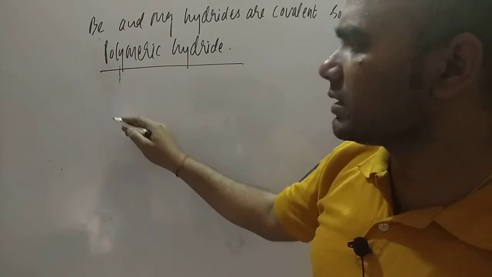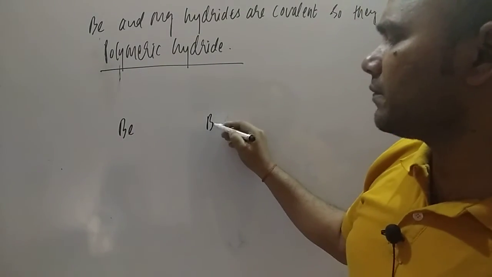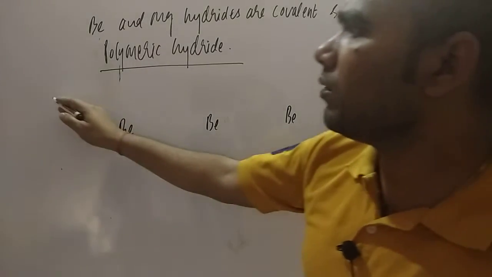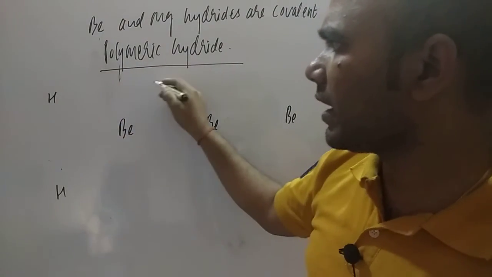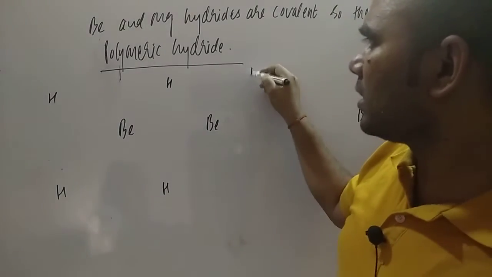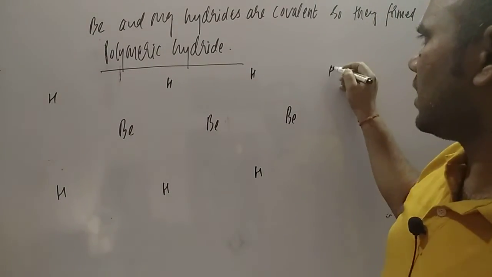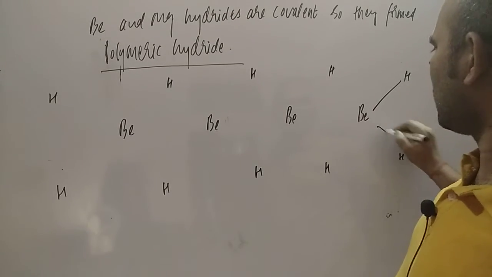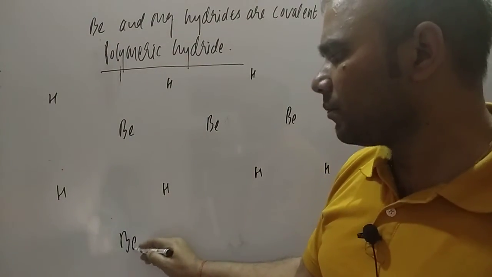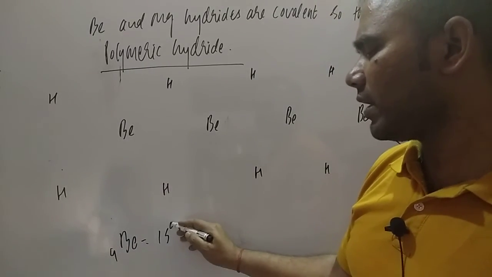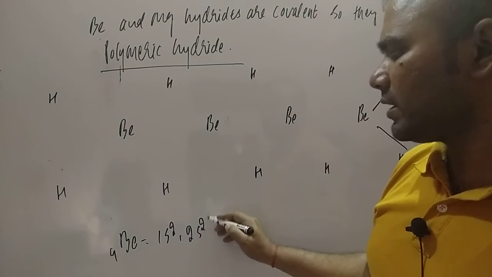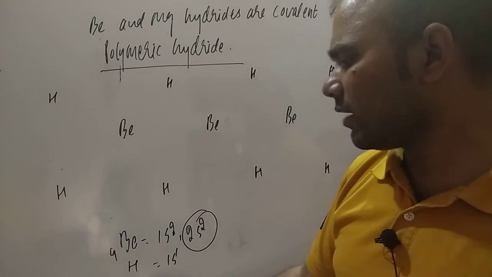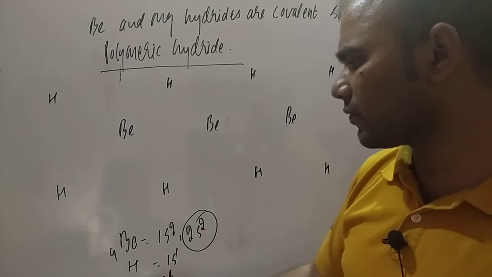Here you see, this is the structure, beryllium is here, here, and here. Now each beryllium atom is joined with 4 hydrogen atoms in this way, student. Let us see how this is going to be formed. There are 2 normal bonds, because beryllium has how many electrons? Be is 4, so 1s2 and 2s2. So there are 2 valence electrons. Hydrogen is 1s1, and another hydrogen is also 1s1.